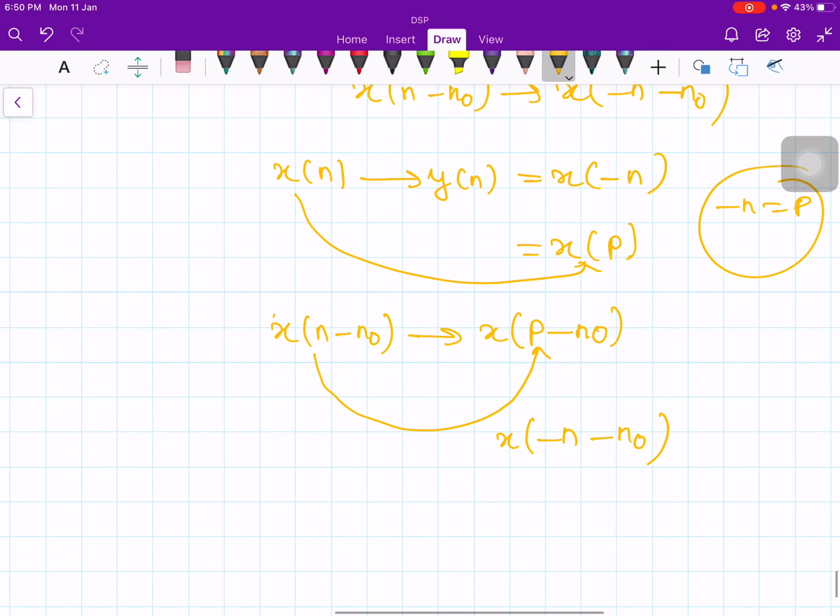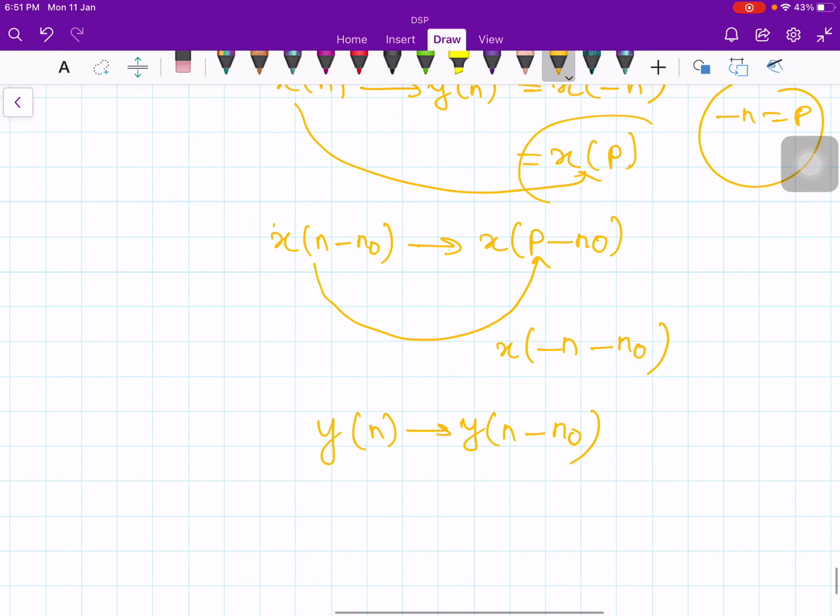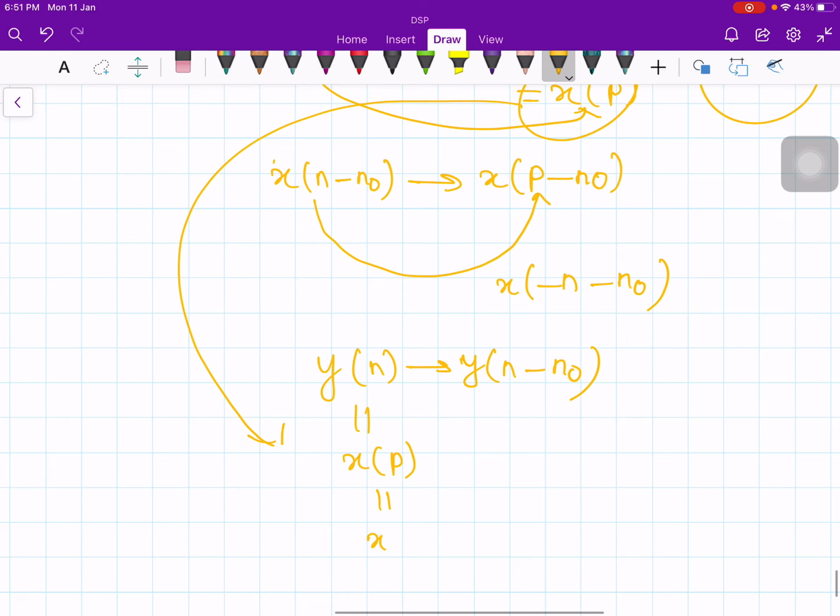On the other hand, you replace y of n by y of n minus n naught. What is y of n? Y of n is equal to x of p, and x of p is x of minus n.